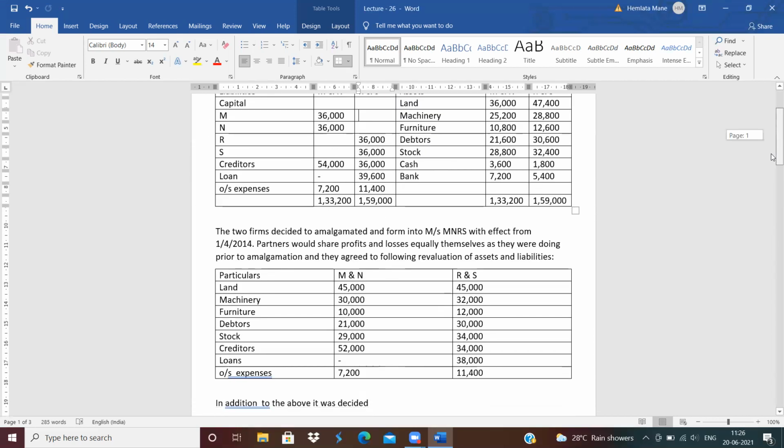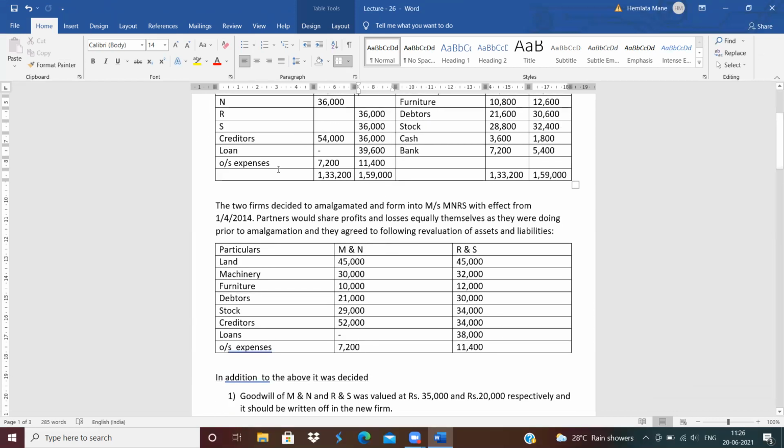Now, next, this is the basic information. The firms decided to amalgamate and form a new firm, MNRS, with effect from 1st April 2014. This means MN and RS amalgamate and a new firm, MNRS, is formed with effect from 1st April 2014. Partners will share profits and losses equally amongst themselves, as they were doing prior to amalgamation.